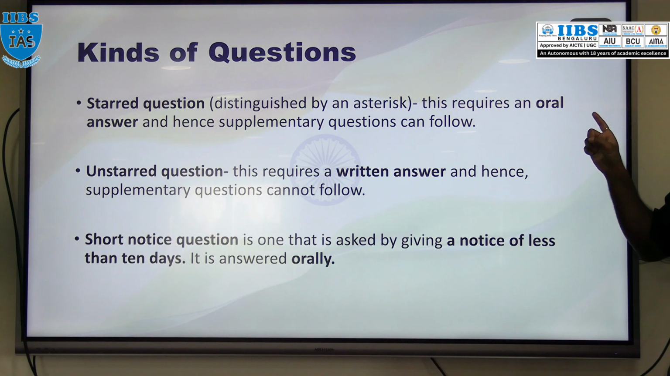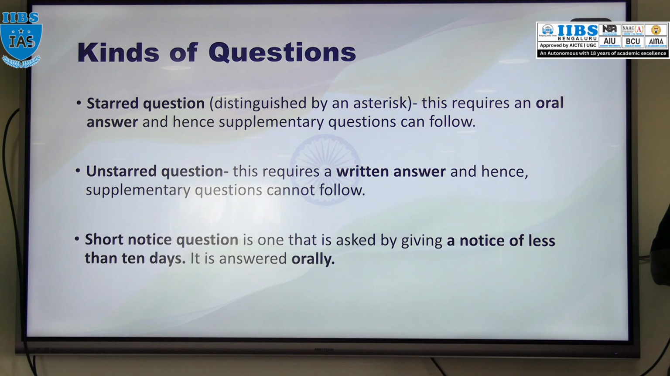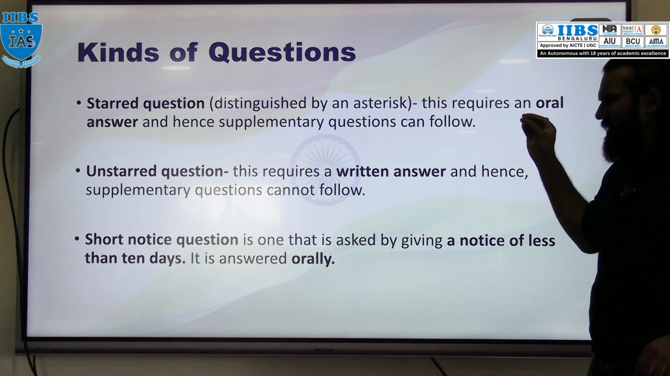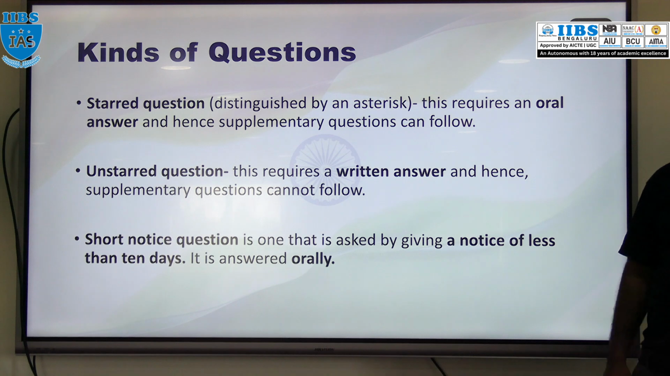In a starred question there is a possibility of a supplementary question. That means they ask one question, the minister gives an answer, and then based upon that answer, another question can be raised. That is a supplementary question. So a supplementary question is allowed in a starred question. Unstarred question: the question is asked, but the answer should be in written format. Here a supplementary question is not allowed.